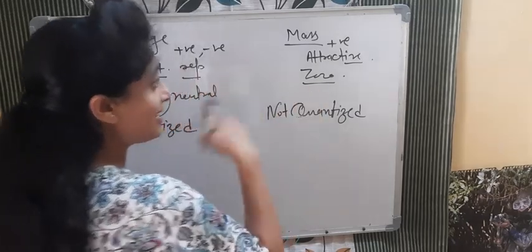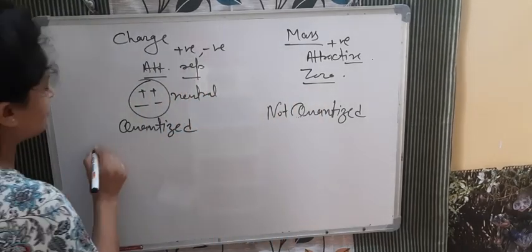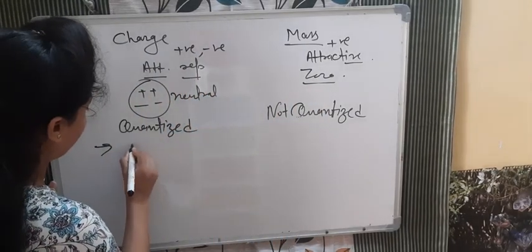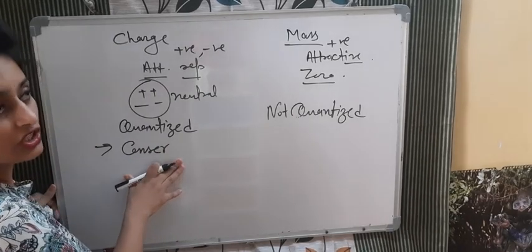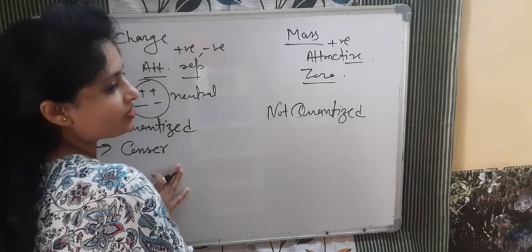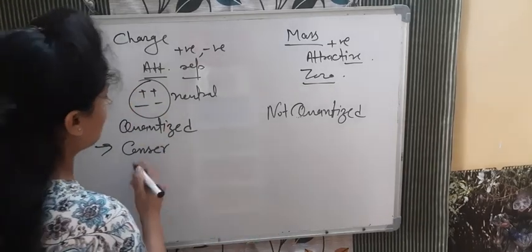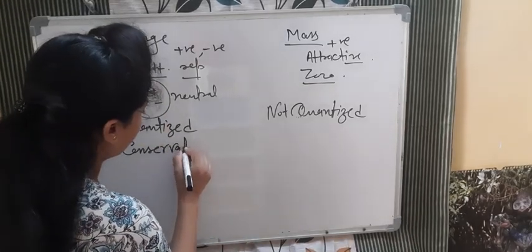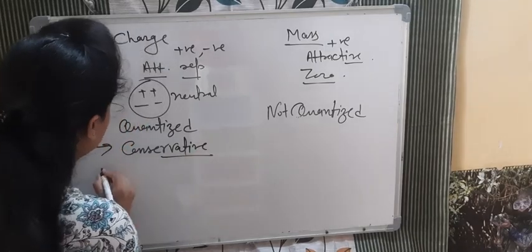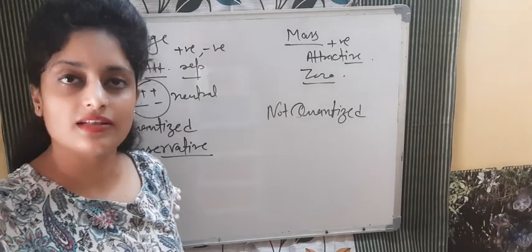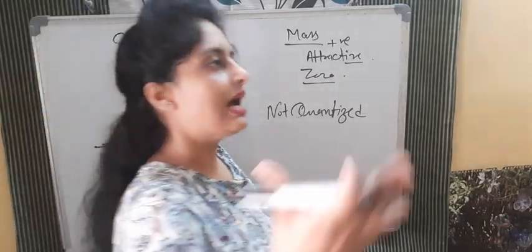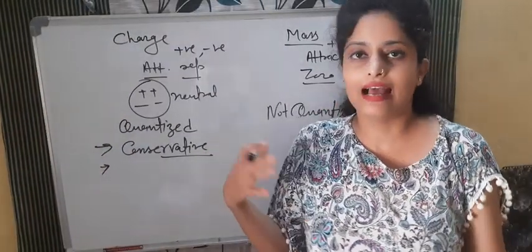Okay. Now listen, the next difference is what? Charge is conservative. Like energy conservation, which we all studied, neither created nor destroyed, in the same way charges are also conserved. Charge can neither be created nor destroyed. It just transfers from one form to another, where the electrons will go.